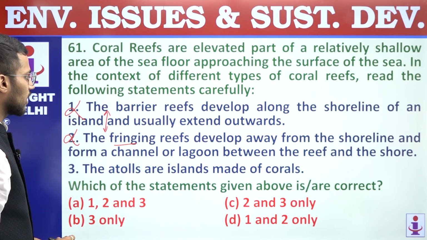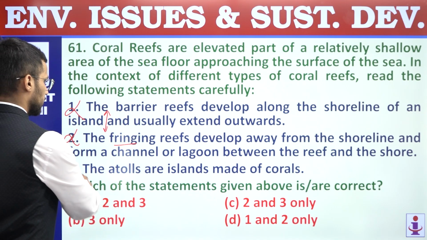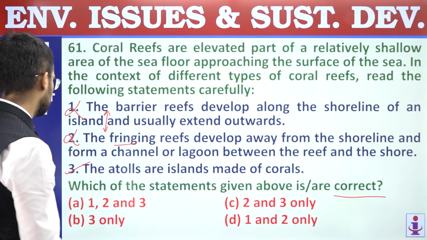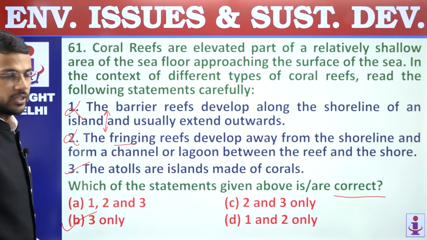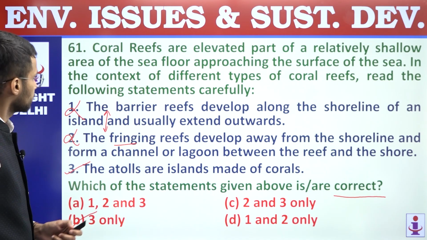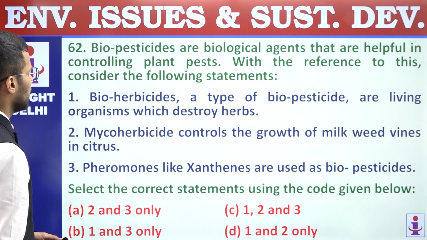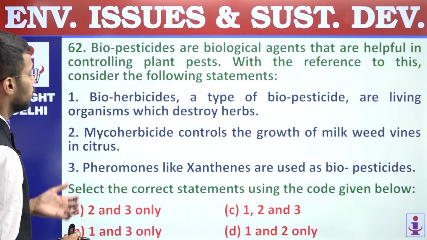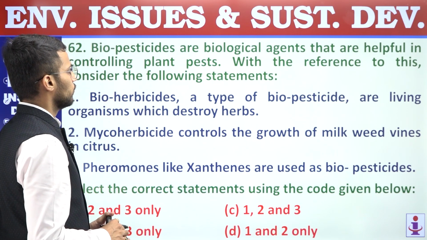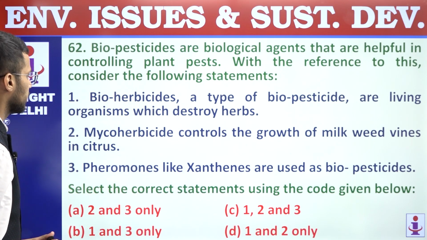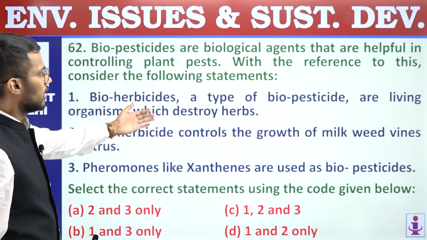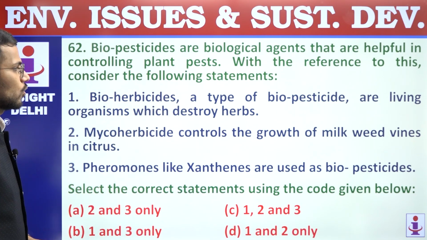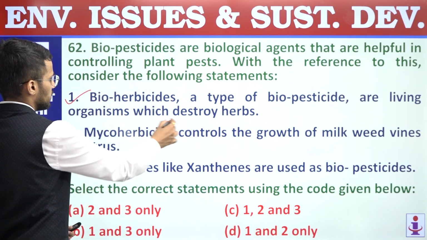Third, the atolls are islands made of coral. So this statement is a correct statement, and we are supposed to find out correct statements only. So only third statement is correct. Answer is B, 3 only. Question number 61, answer is B. 62. Biopesticides are biological agents that are helpful in controlling plant pests. With the reference to this, consider the following statements. First, bioherbicides, a type of biopesticides, are living organisms which destroy herbs. Right? So bioherbicides will destroy herbs.